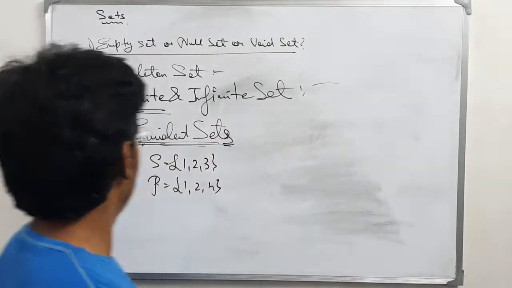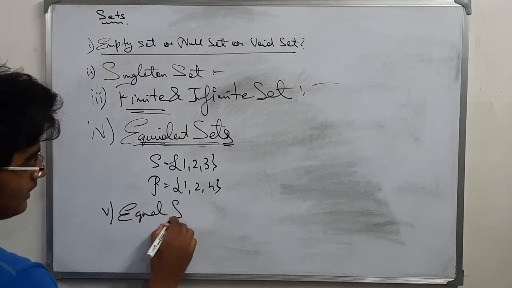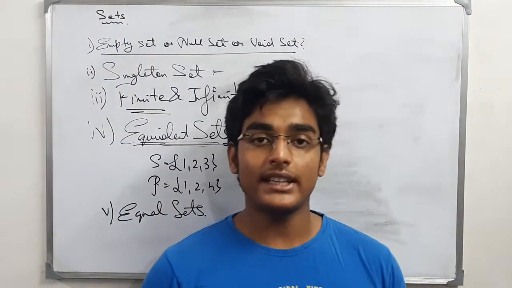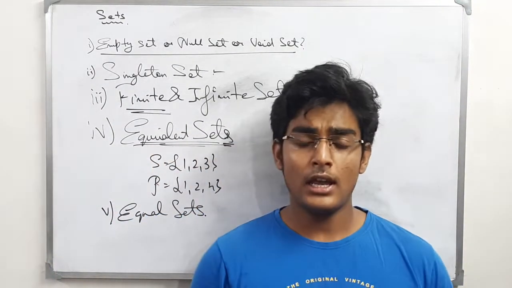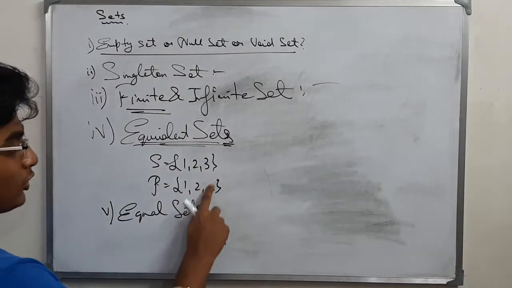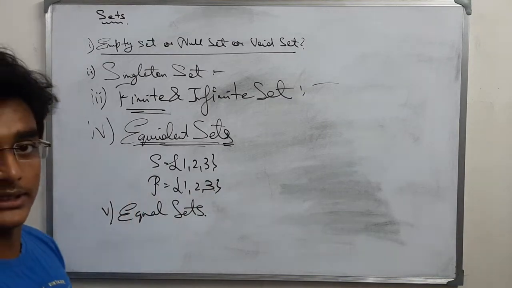Okay? Now, what are equal sets? Equal sets are two sets having the same elements. If P would also have a 3 here, then S and P are equal sets.